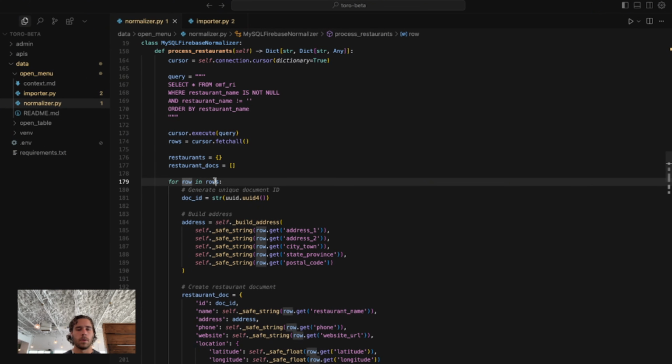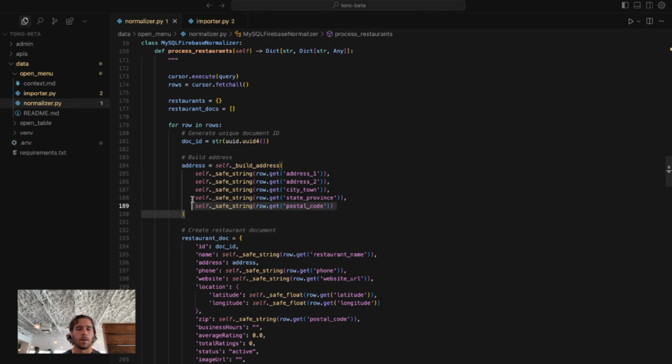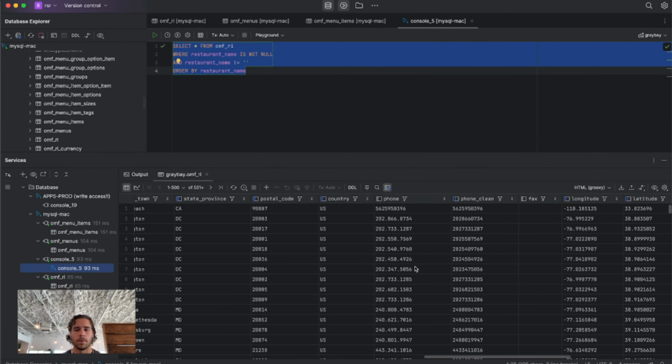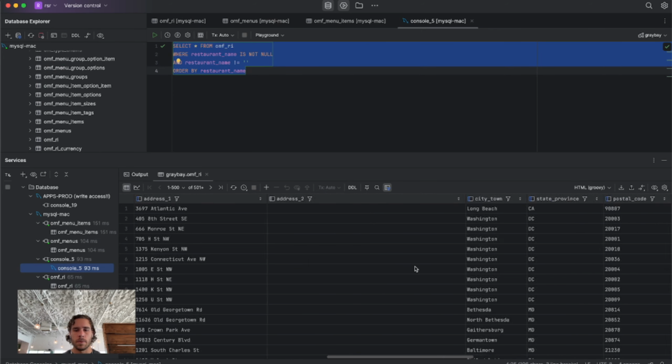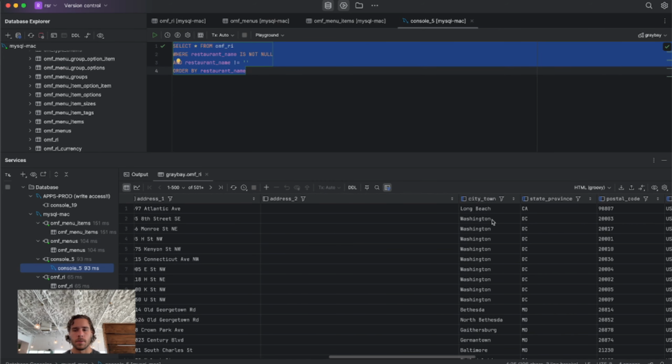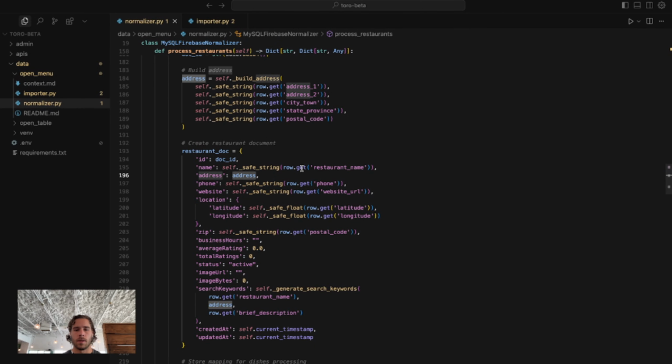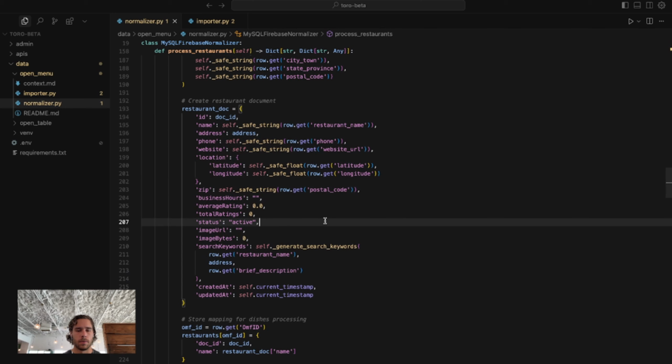Then we're looping over all those rows. We're creating a document ID. So we're building that address. We're getting that address 1, 2, city, town, state, province, and we've got that here in the table. Yeah, there you go. Address 1, address 2, city, town, state, province, postal code. So we get all those, we build that address, then we add that address, get the name, get phone, website, lat long, postal code,